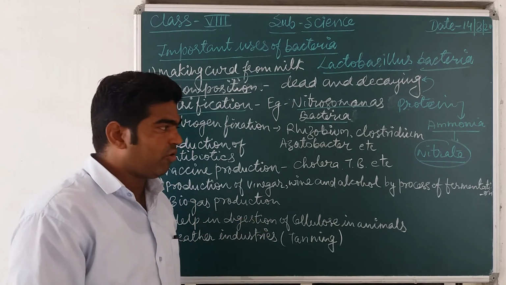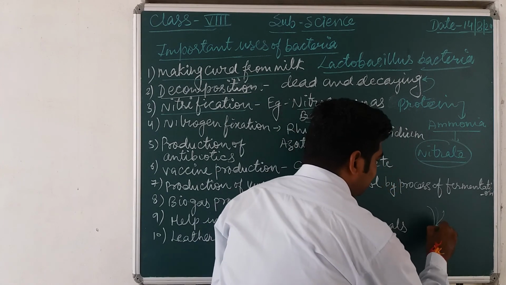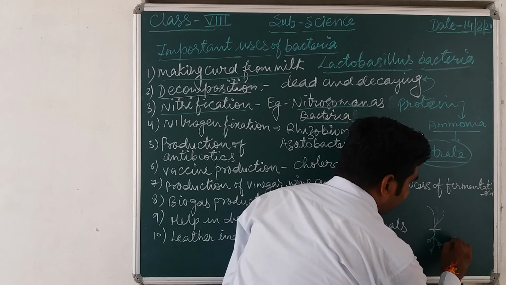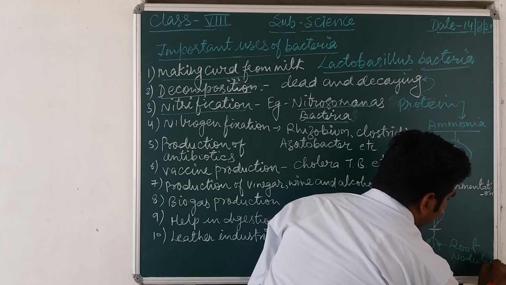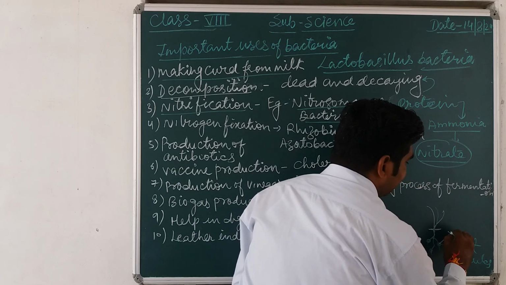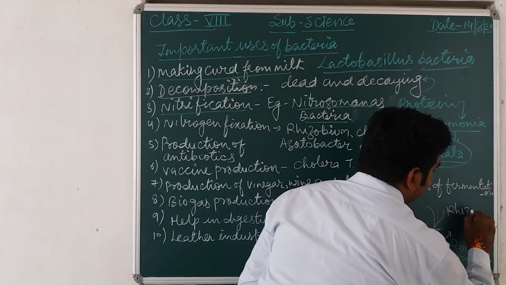So suppose this is a plant. There are some root nodules. These are what? Root nodules. In these root nodules some bacteria live, for example Rhizobium.